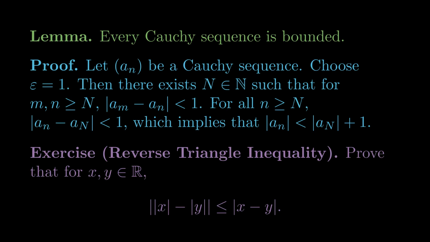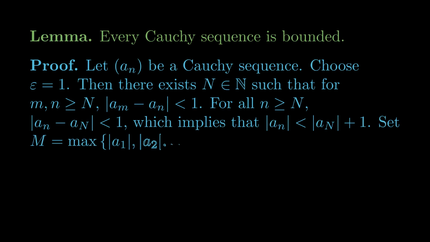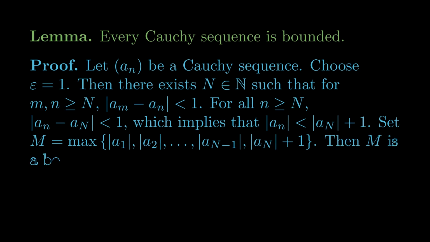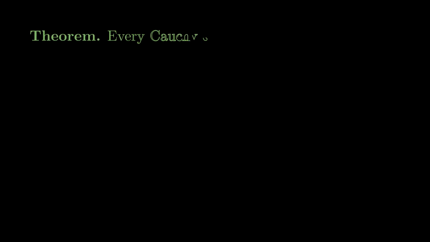It's not guaranteed to be a bound for all the terms with an index less than big N, but that's only finitely many terms. So we'll set big M equal to the maximum of the absolute value of a_1, absolute value of a_2, up through the absolute value of a_{N-1}, comma, the absolute value of a_N plus 1. And then we're guaranteed that big M is a bound for the entire sequence, and thus the sequence is bounded.